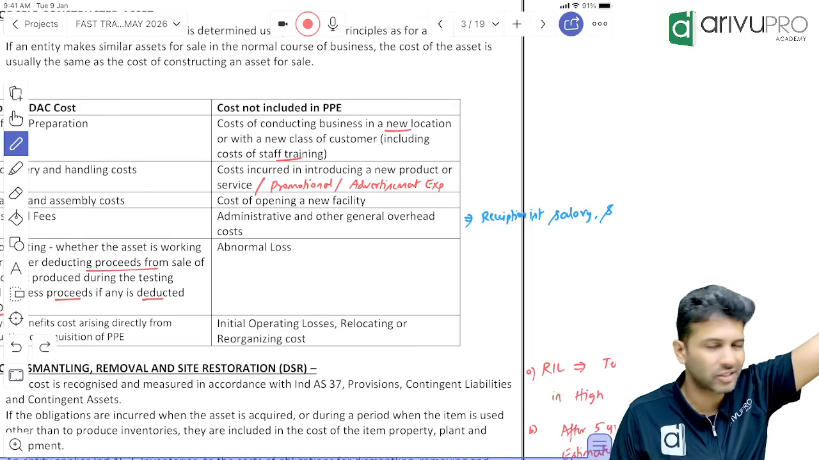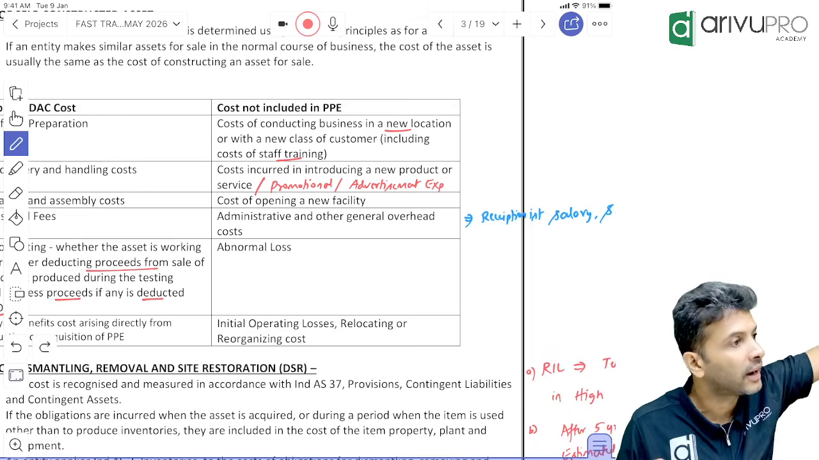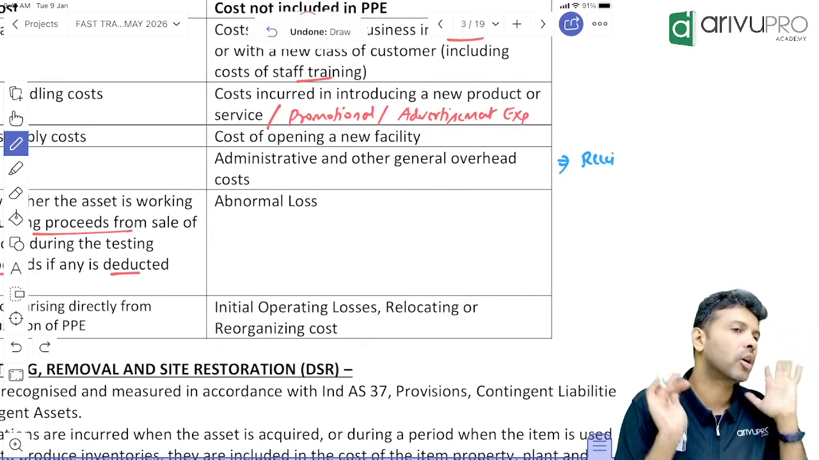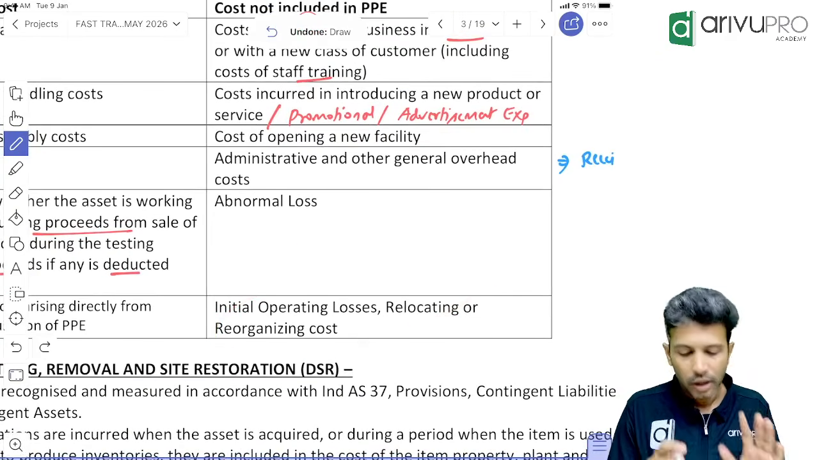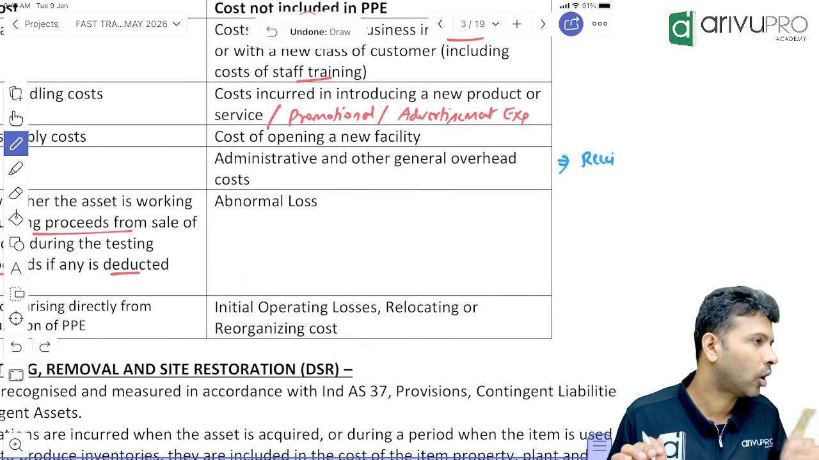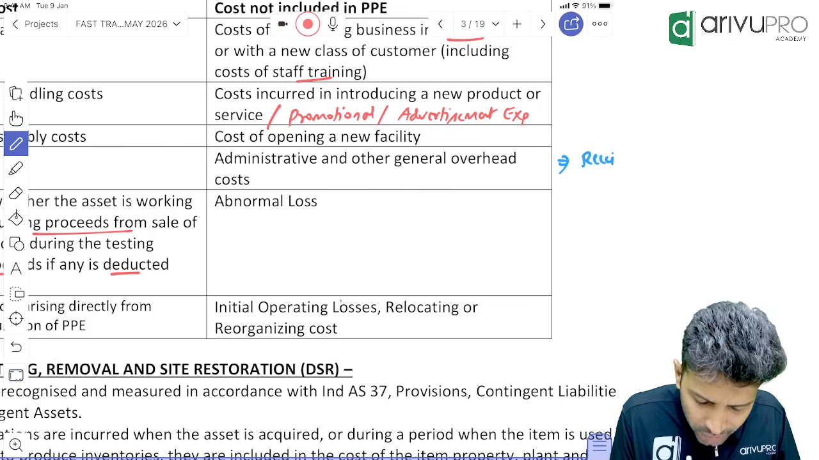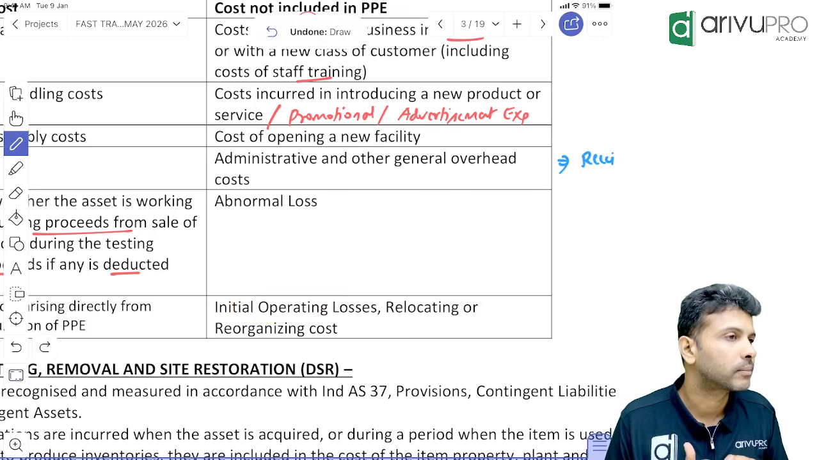to the asset. The standard treats it as a general cost, and it will be transferred where? P&L. That only we are calling as what? Relocation cost, reorganization cost, initial operating losses, etc. All this will not be capitalized, but rather it will be transferred off to P&L. What does this initial operating loss mean, people?